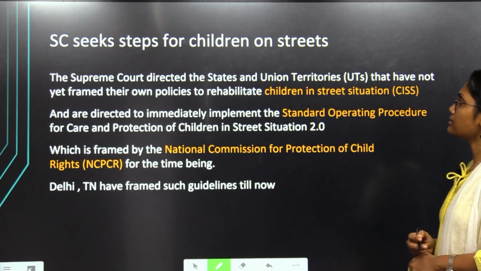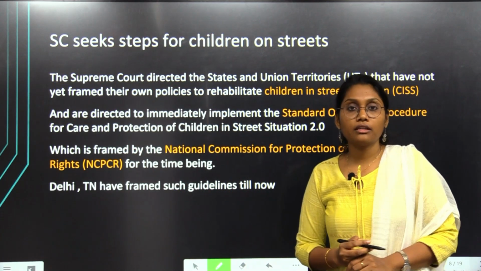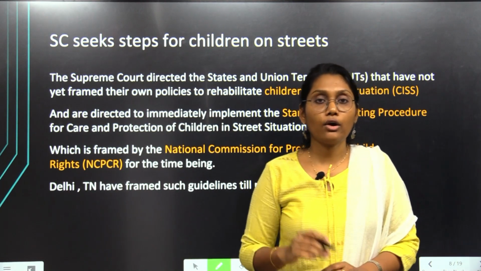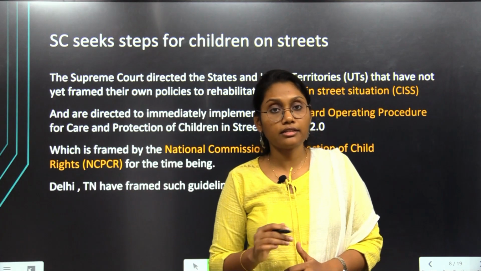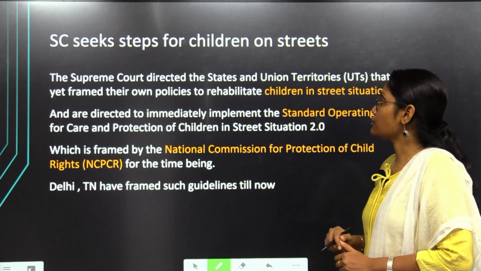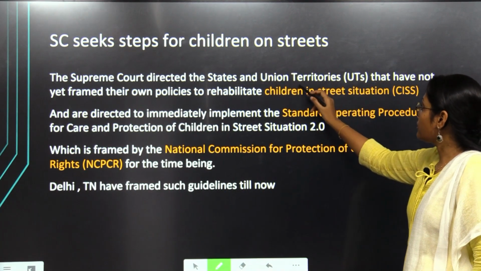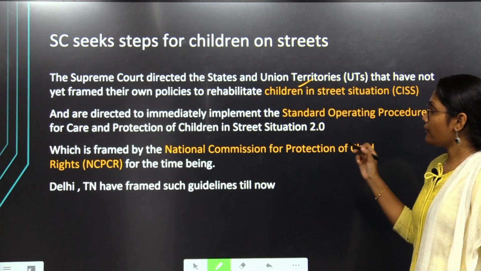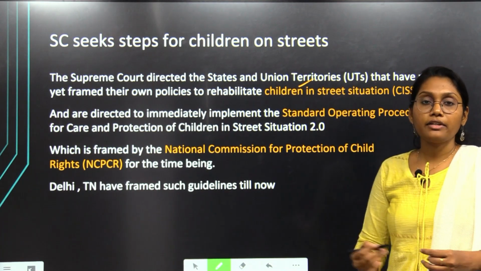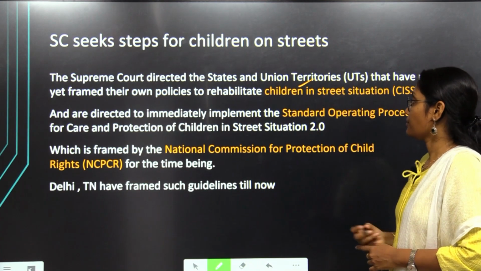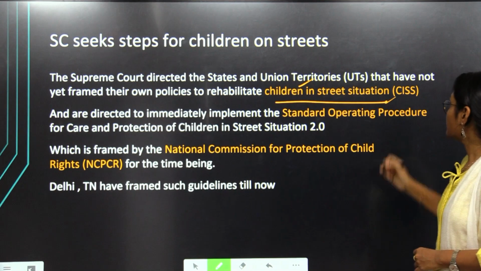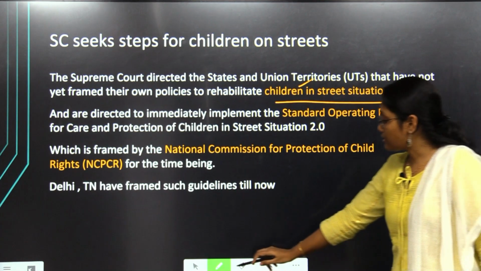That is regarding the focus to be shown on street children by the state governments and the central government. Recently in the news, the Supreme Court directed the states and the union territories to frame rehabilitation policies to save those street children. It will be under the CISS, Children in Street Situation.